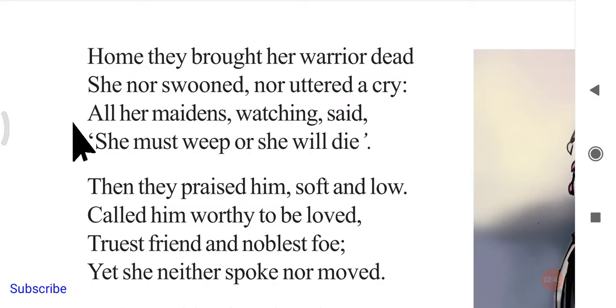Okay, all her maidens watching said. All her maidens in the sense you can also call them the workers or the neighbors or friends or relatives. So all the people who are just standing beside her, all the women. Maidens are usually women only, not men. So all her maidens, they said she must weep or she will die. Okay, so they are saying she must weep, she should cry out, or what happens, she will die.